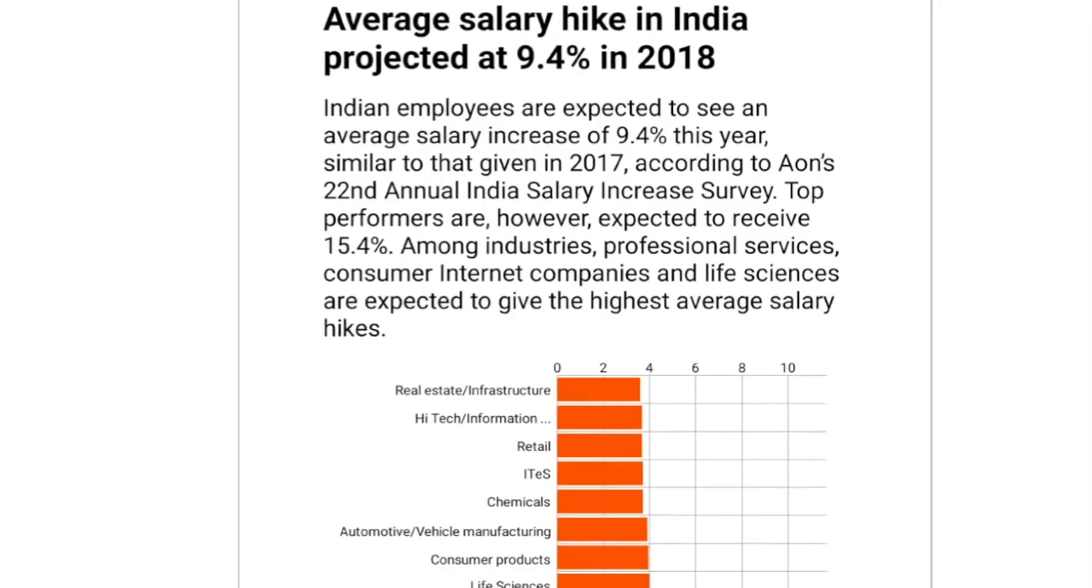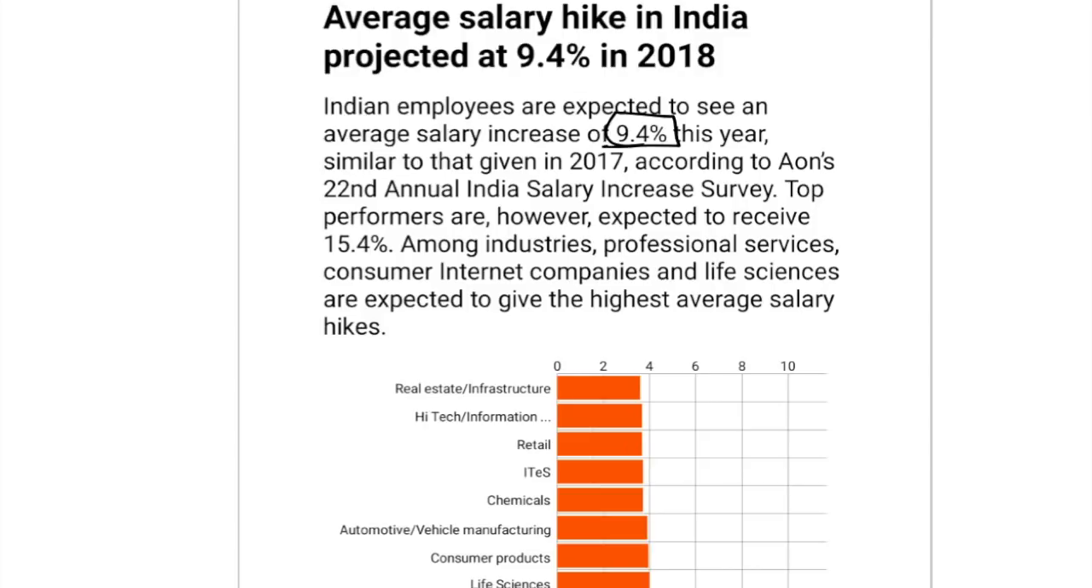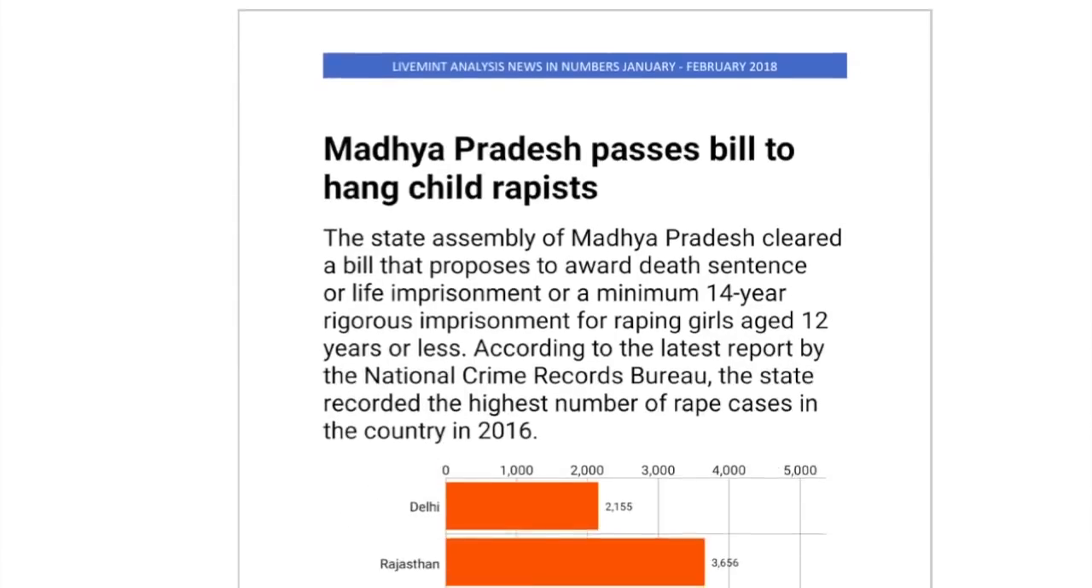Average salary hike in India projected at 9.4%. Not a very important chart, but you can just understand and remember this, or just keep it in mind that expected average salary hike in this year is 9.4%. Nothing else is very important from this chart.